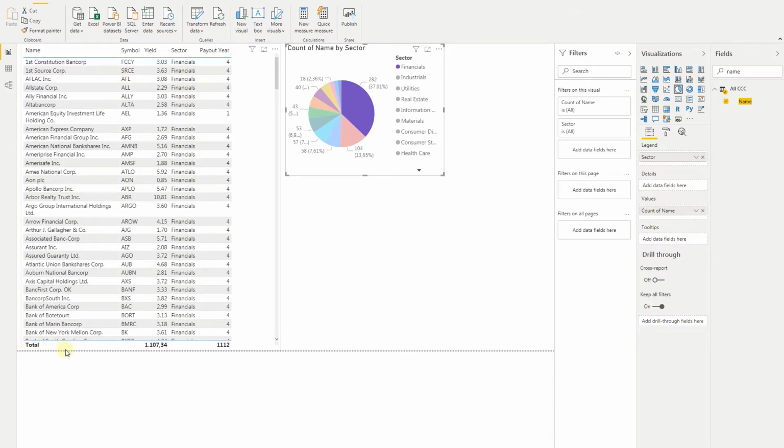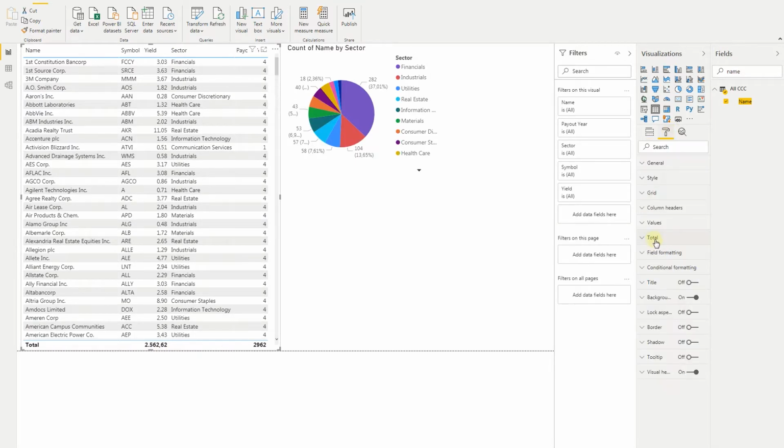And this at the bottom, total. If it's a yield and if it's a total, this is totally nonsense. Let's remove that. Total off. We have a sector and count of the companies by the sector. You can clearly do this in Excel quite easily by yourself without any Power BI or additional software and so on. Yes, that's true.